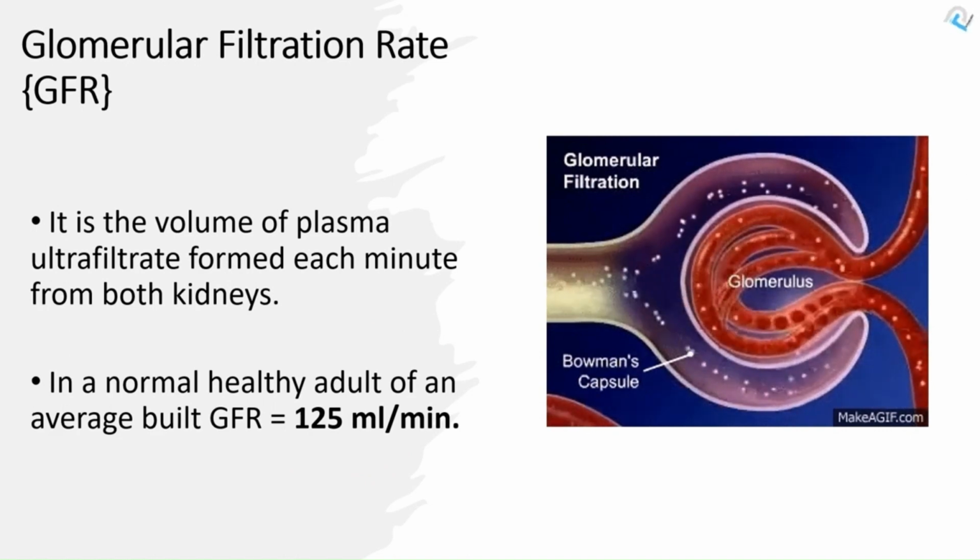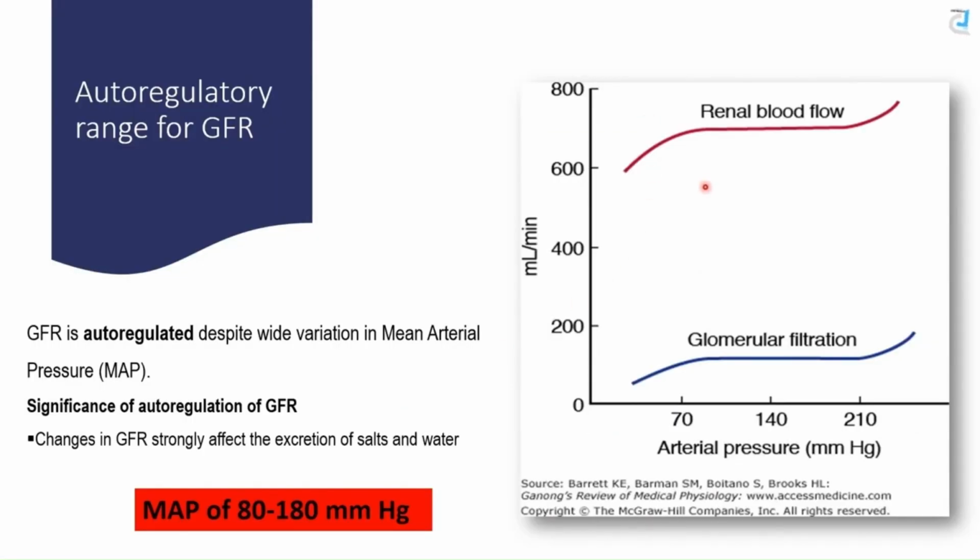So what is the range for the kidney to be able to regulate its own flow? We call that the autoregulatory range. Despite wide variation in the mean arterial pressure, we can see glomerular filtration rate and renal blood flow are constant.